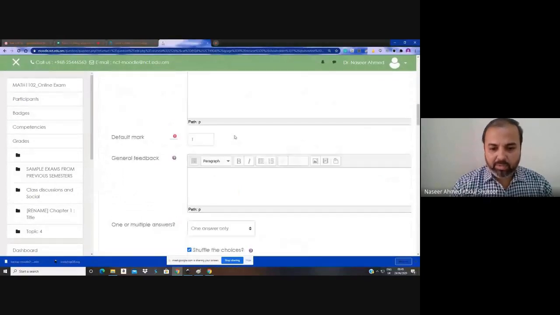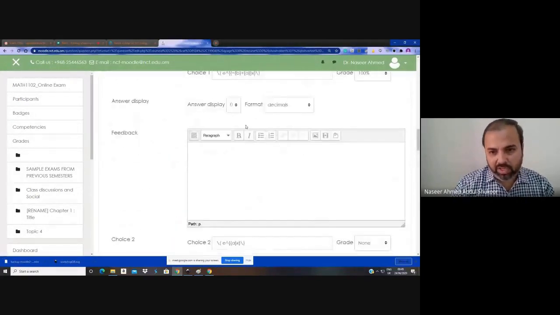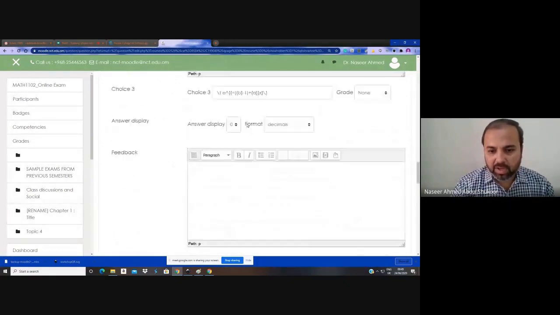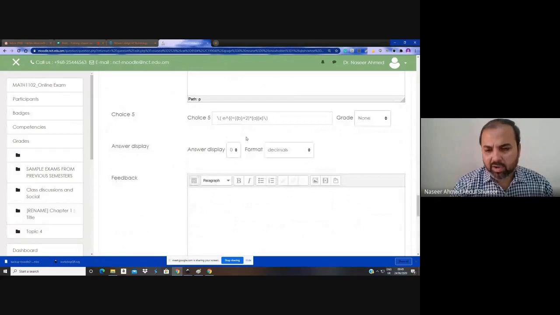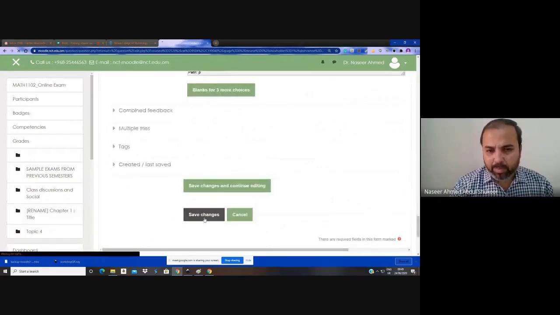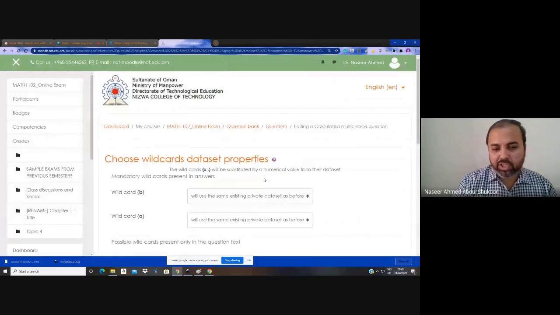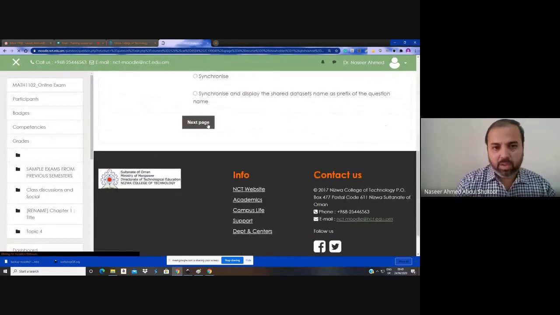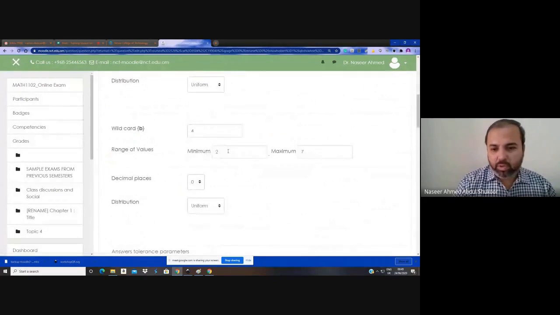Now in the same question, I want to change the range of a particular variable. The question is already created, and now I start changing the range. I only want to change the range of b, for example. Here in B, 2 to 7 is given; I want to give some bigger number, even a negative number, for example, minus 9 to minus 2. This is the range. The minimum value should be first and the maximum second. It's already given here, minimum and maximum. Now the decimal places is the integer value 0.